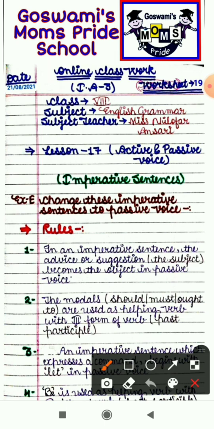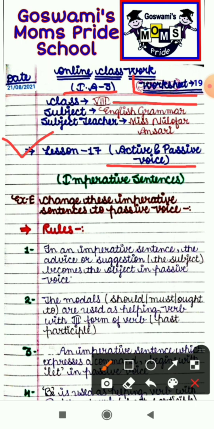So, as you all know, we are doing the syllabus of internal assignment 3. Our subject is English grammar, and in today's video I will explain worksheet 19, which is related to lesson 17. The topic of the lesson is active and passive voice. As you all know, in active and passive voice we change sentences from active to passive voice according to the tense.